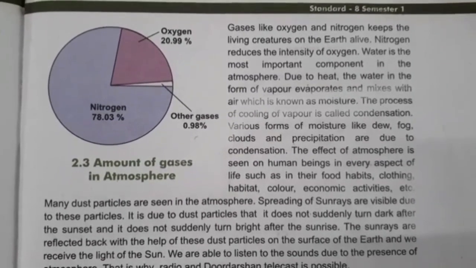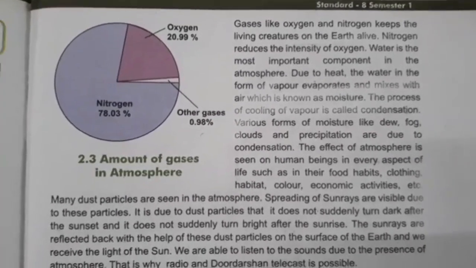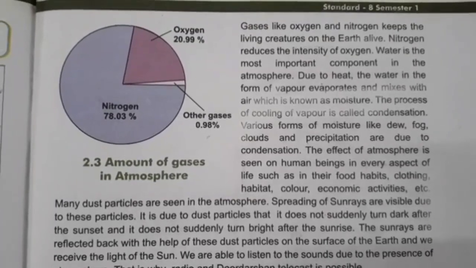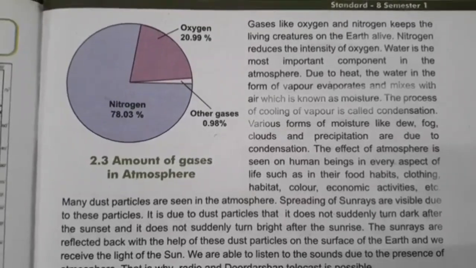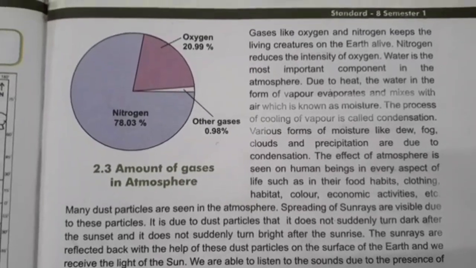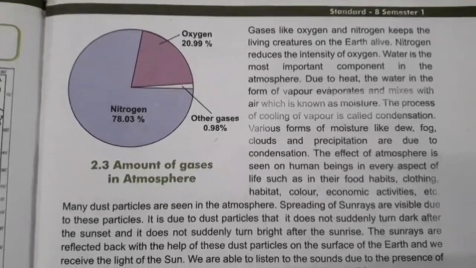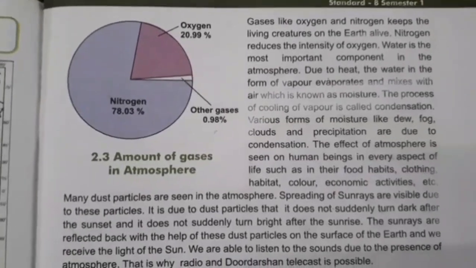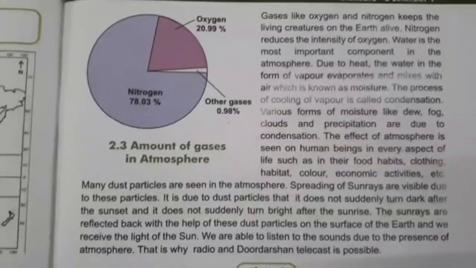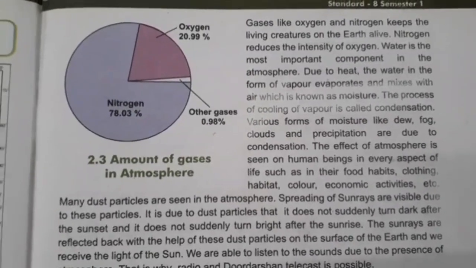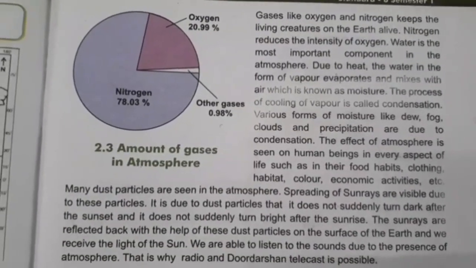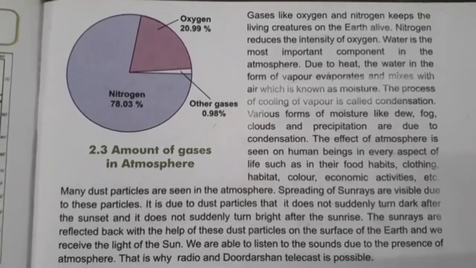Nitrogen reduces the intensity of oxygen. Now see students, oxygen and nitrogen both are required for the living creatures to live, for the survival of all the living organisms. But it should have proper proportion. If nitrogen increases and oxygen reduces, that is also very harmful for the survival. So it should be balanced.